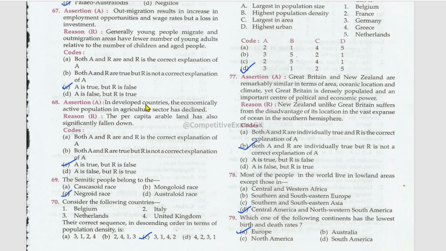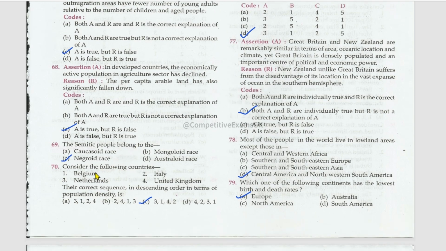Next assertion reason. In developed countries, the economically active population in agriculture sector has declined. True. The per capita arable land has also significantly fallen down. This is false. The Semitic people belong to the Negroid race. Consider the following countries. The correct sequence in descending order in terms of population density is Netherlands, Belgium, UK, and Italy.